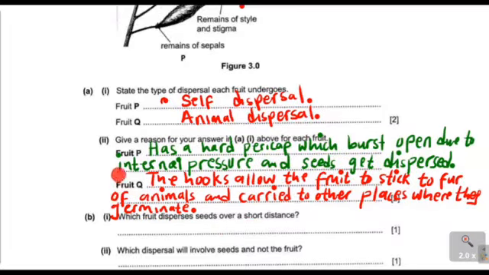Fruit P has a hard pericarp which bursts open due to internal pressure and seeds get dispersed, while for fruit Q, the hooks allow the fruit to stick to the fur of animals and be carried to other places where they get dispersed. So these were the answers to our question A2.